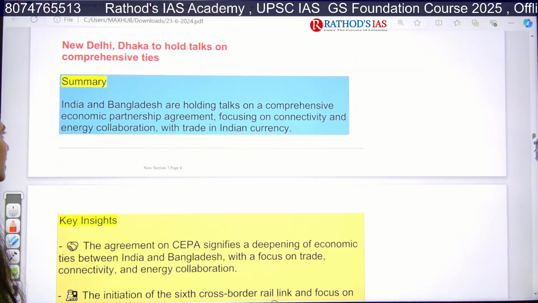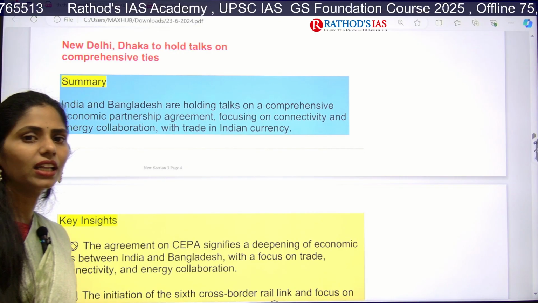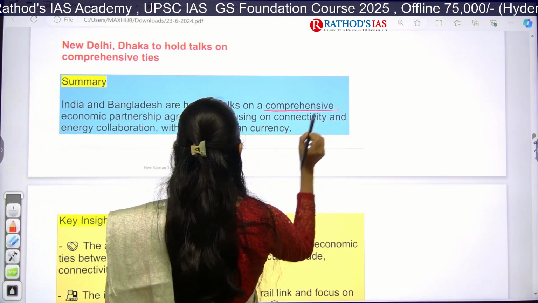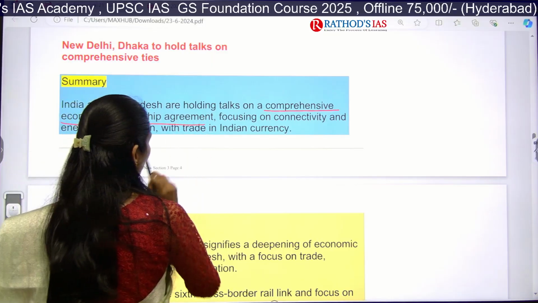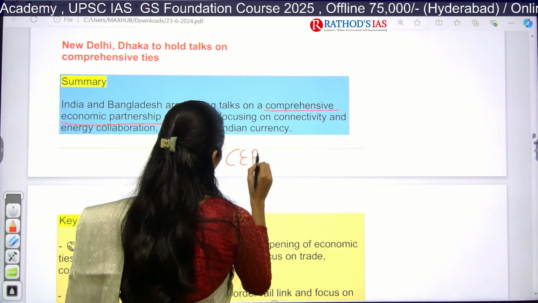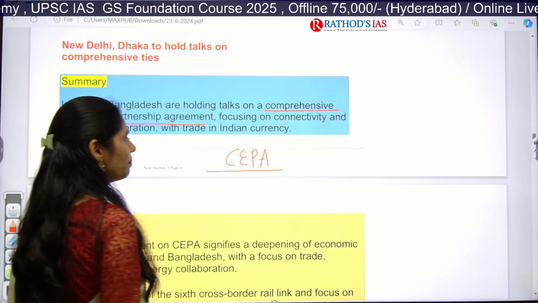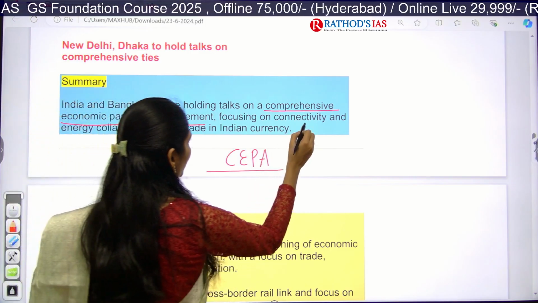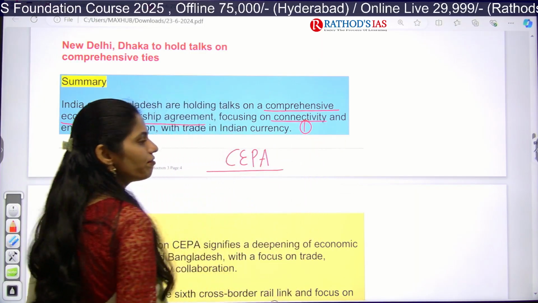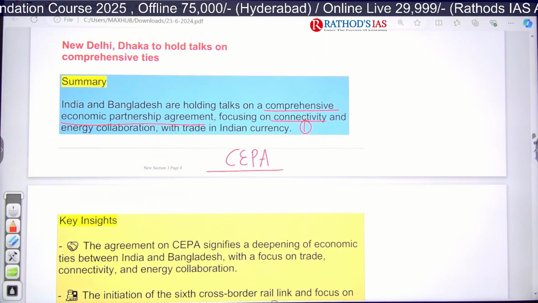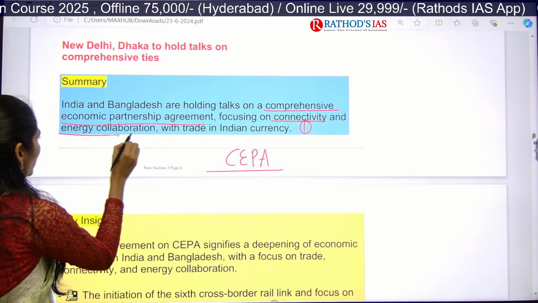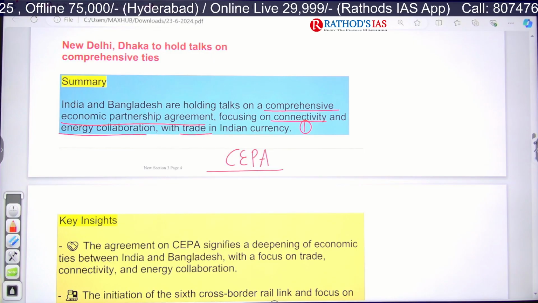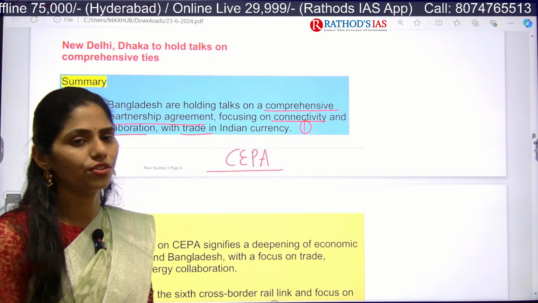The summary of this article says that yes, India and Bangladesh are having talks. Especially they want to come up with this Comprehensive Economic Partnership Agreement, in short CEPA. And in this CEPA, they want to focus on different fields. The first field here is improving connectivity between India and Bangladesh. And next, we want energy collaboration and trade in Indian currency. So all these are the important things that they are focusing on.